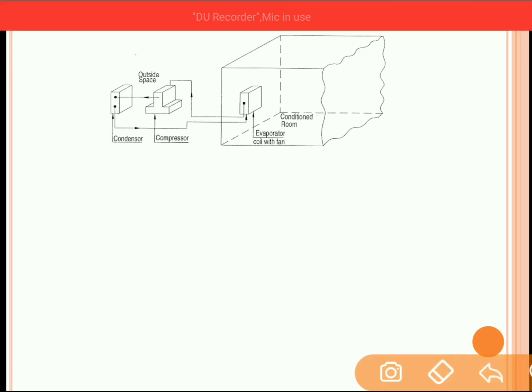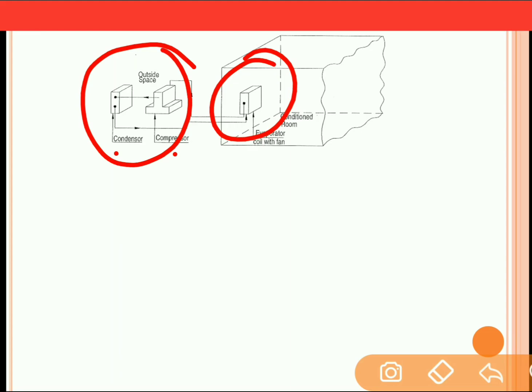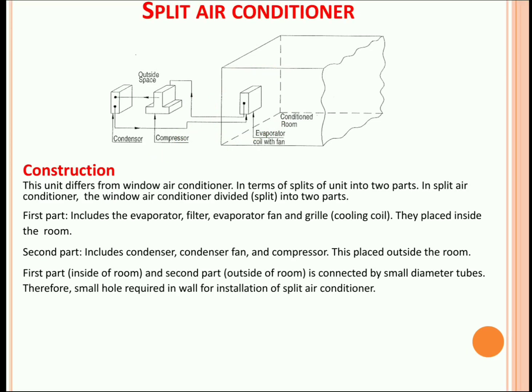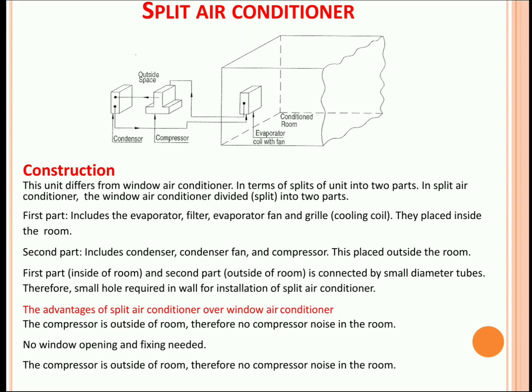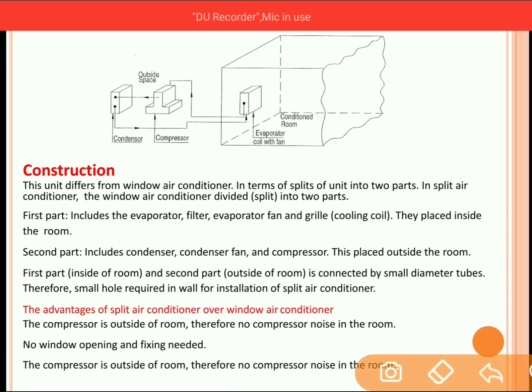In the split air conditioning system, the evaporator coil with the fan is attached inside the room, and the other components like the condenser, compressor and expansion device are connected at the outside space, and the evaporator is connected to the other components with the help of tubes. Construction: this unit differs from the window AC in that a split AC consists of two parts. In the split air conditioning system, the window air conditioning system is divided into two parts.